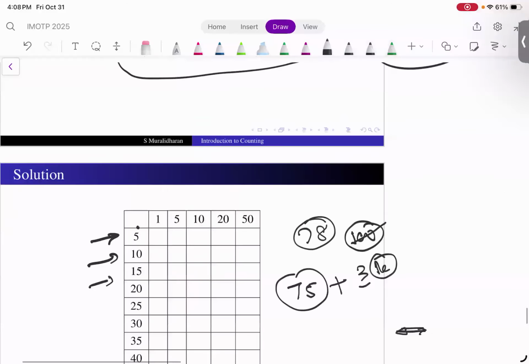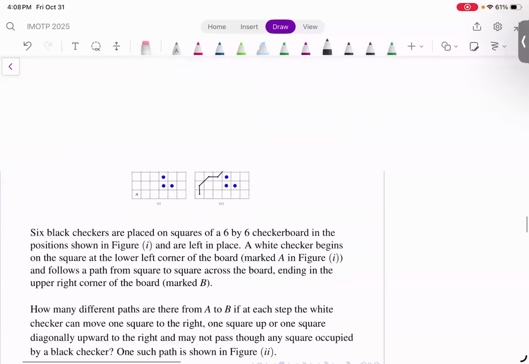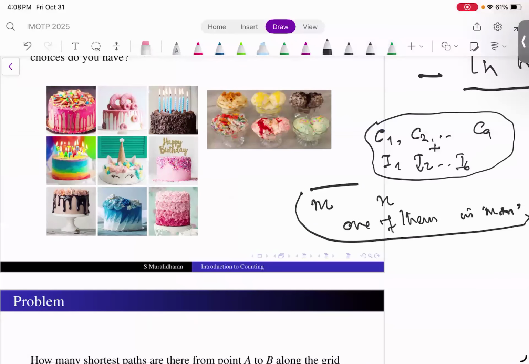The same way, suppose I have 9 cakes and 6 ice creams. And your father is generous, so he says that you can take an ice cream and a cake.